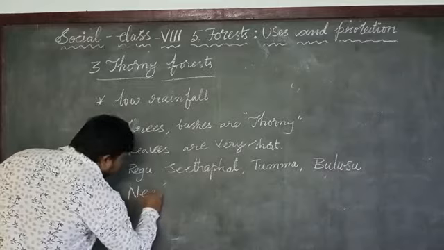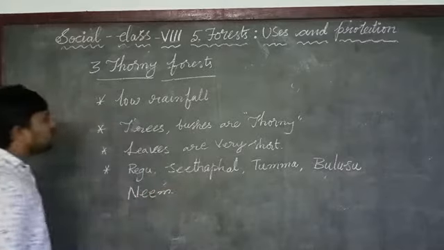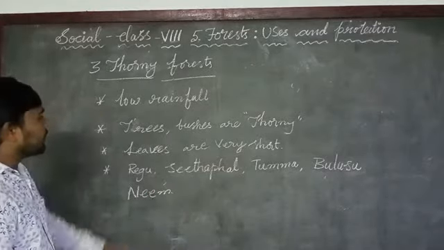These are the different kinds of trees that are growing in the thorny forest.